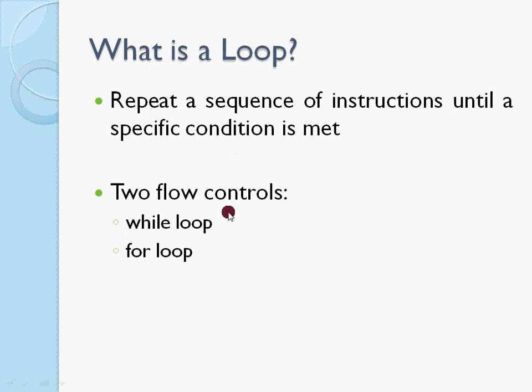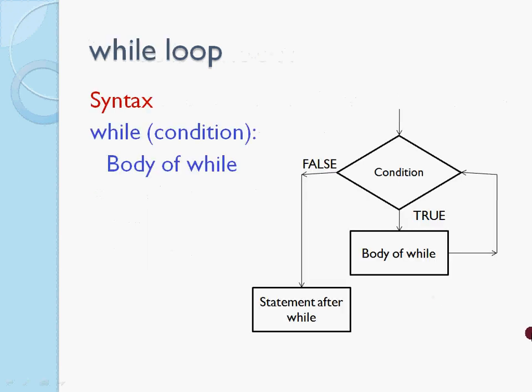There are two flow control loops in Python: while loop and for loop. So this is the syntax for the while loop. While the condition is true, followed by a colon. If the condition is true, then the body of the while loop gets executed. While is the keyword. Within parenthesis, we have to give the condition, that is the test expression. Next, we give the colon. Next, the body of the loop that should be iterated.